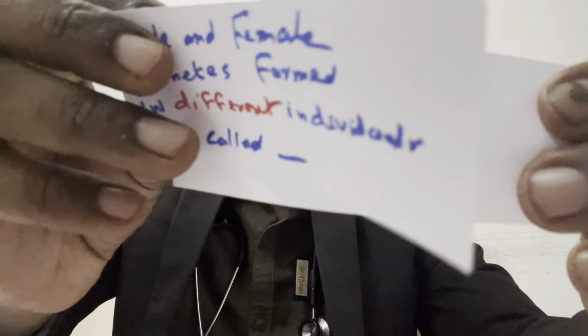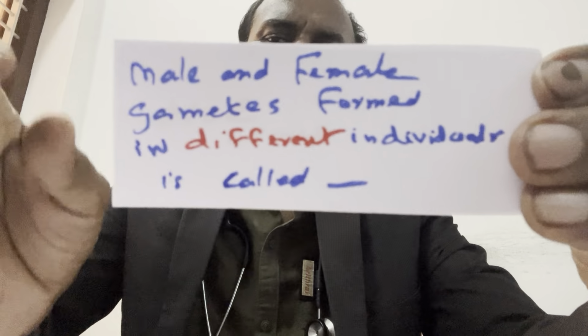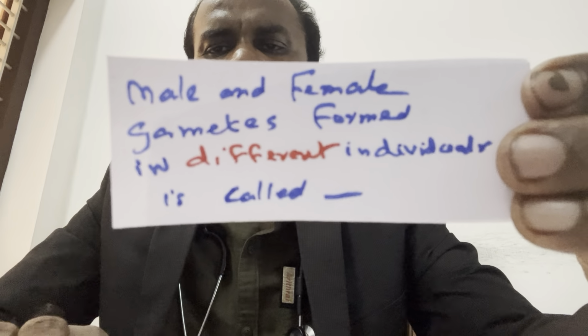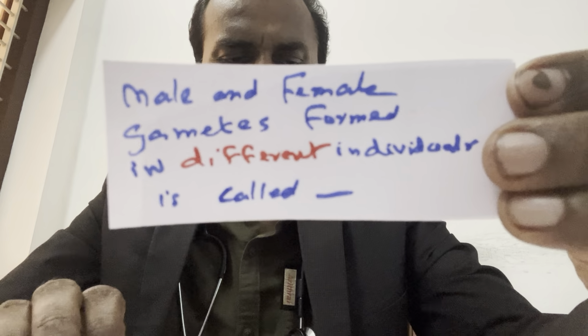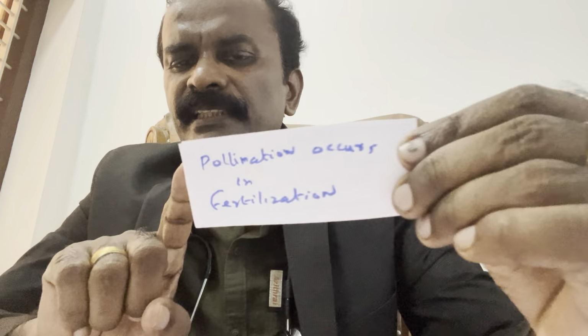What is the question? Male and female gametes formed in different individuals is called. This MCQ they have asked in true or false statements.